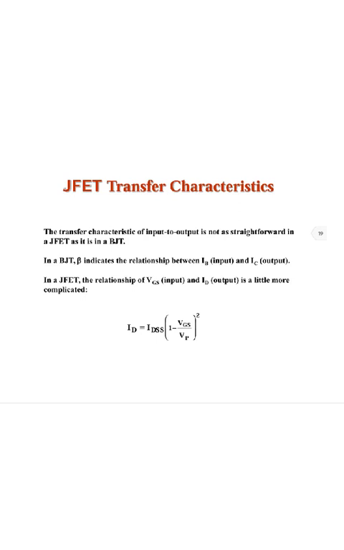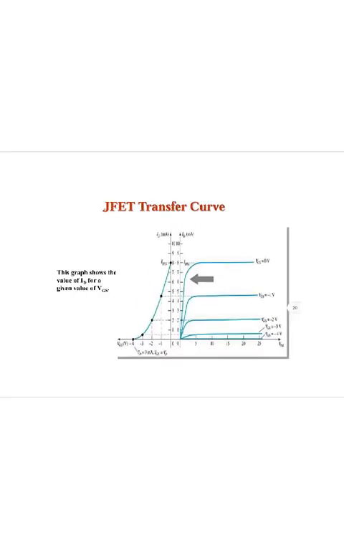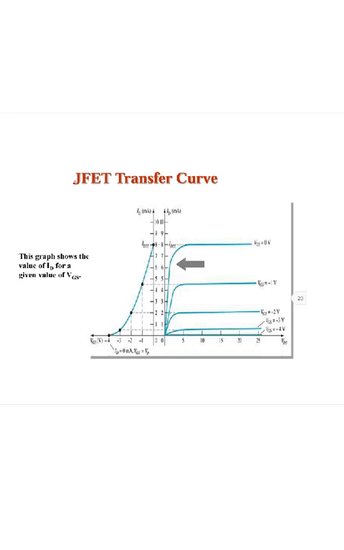In a JFET, the relationship of VGS input and ID output is a little more complicated. ID is given by IDSS into (1 minus VGS by VP) whole squared. So this is the transfer curve of the JFET. Here you can observe the transfer curve.